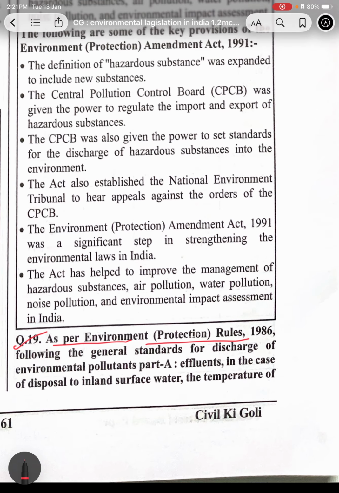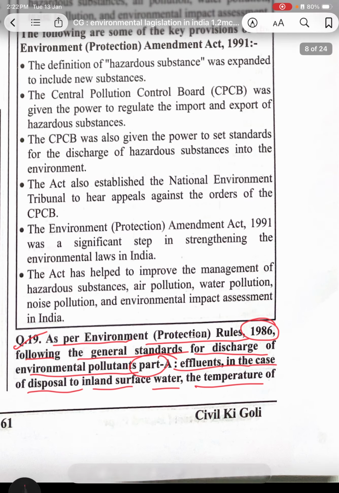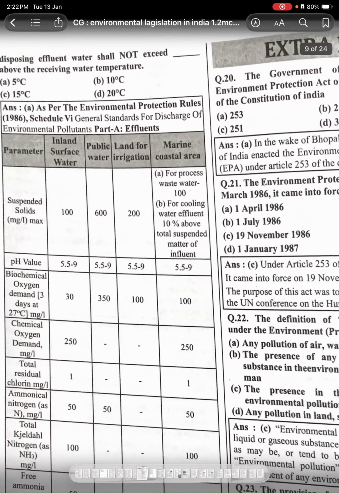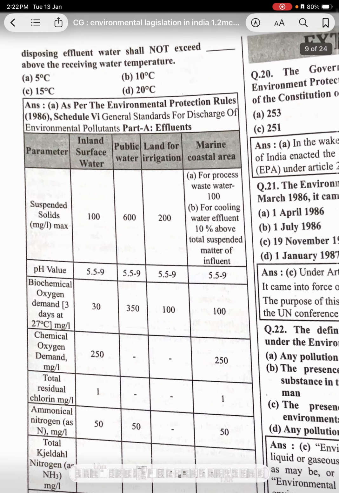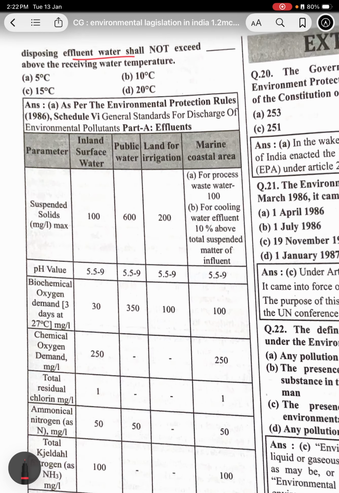As per the Environment Protection Rules 1986, the general standards for the discharge of environmental pollutants, Part 1, effluents: in the case of disposal into inland surface water, the temperature of the effluent shall not exceed the receiving water temperature by more than 5 degrees.